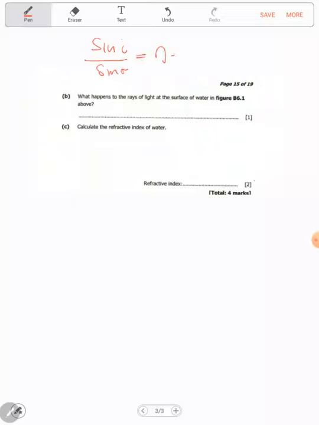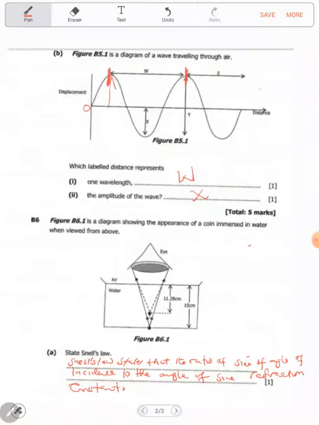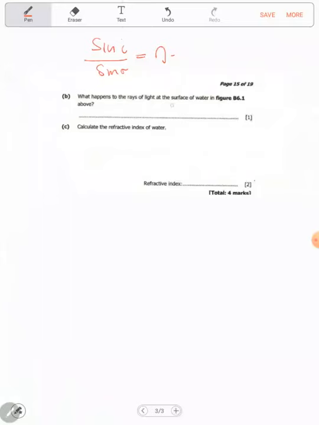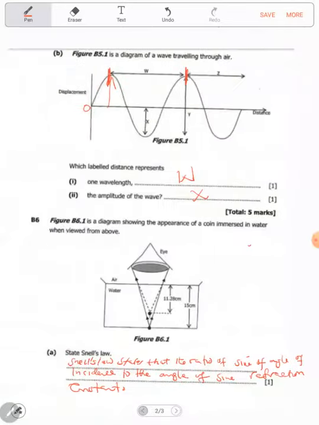What happens to the rays of light at the surface of water in this figure here?